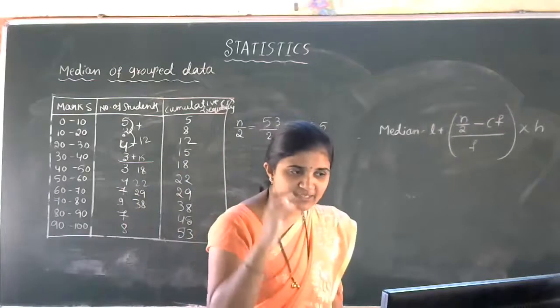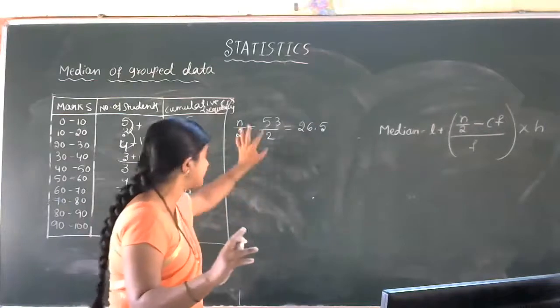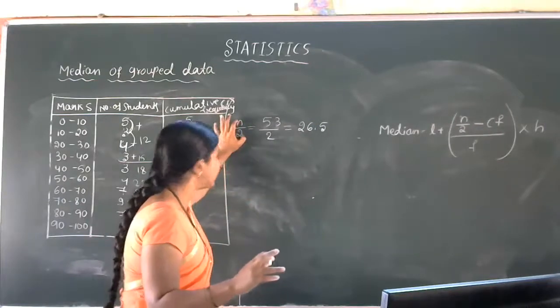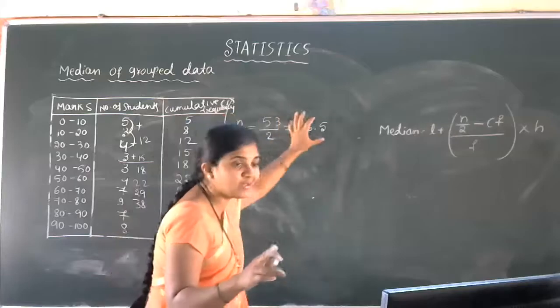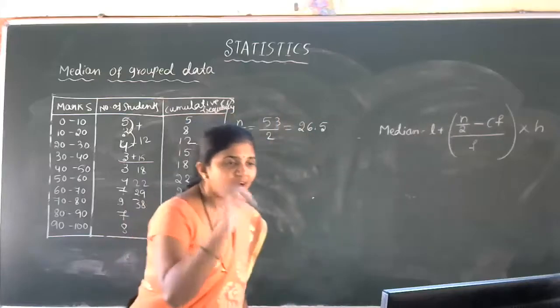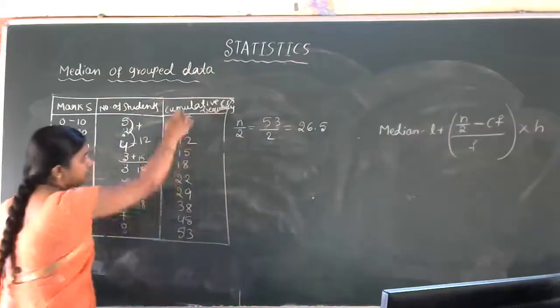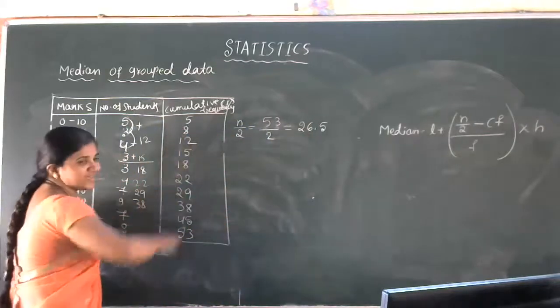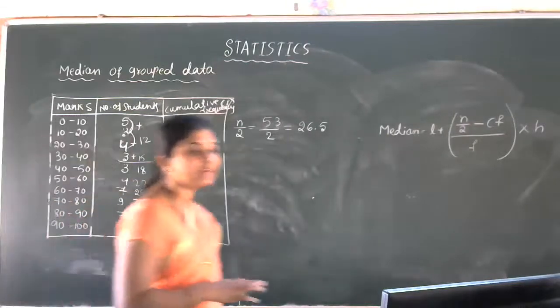See students, this is a very important step. After the preparation of the table, the very first step is n by 2. We find n by 2 to get the median class. Now we have to search this 26.5 in the cumulative frequency. Where you get 26.5, that class interval is the median class.